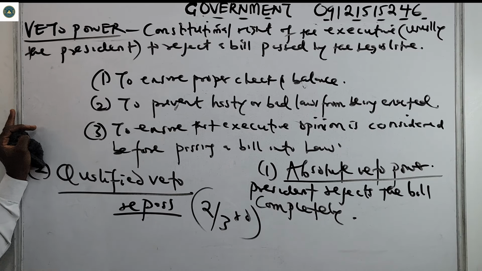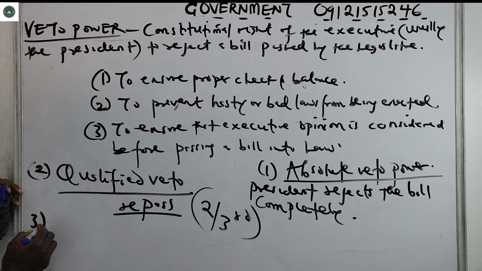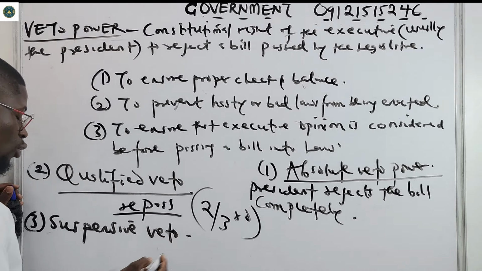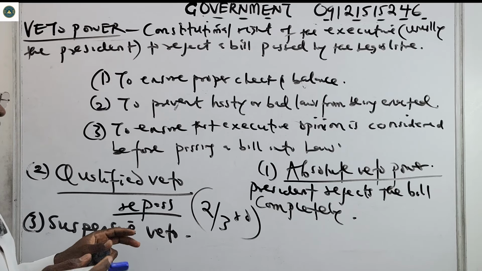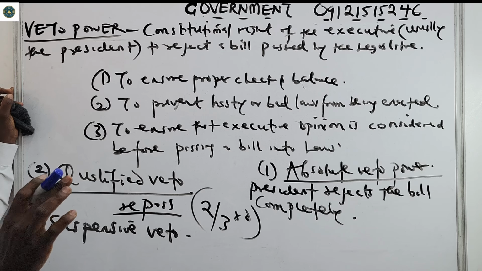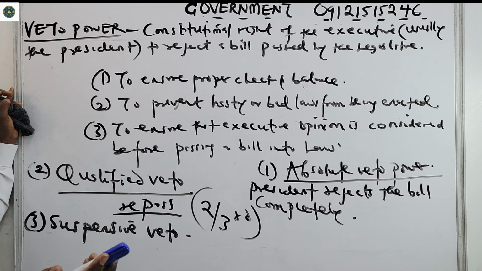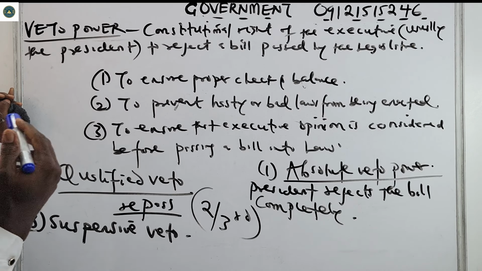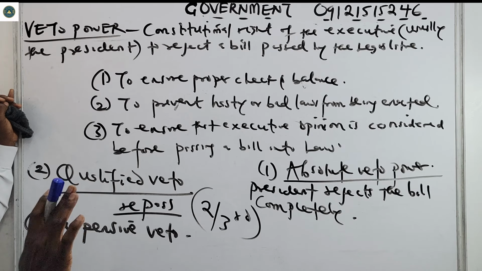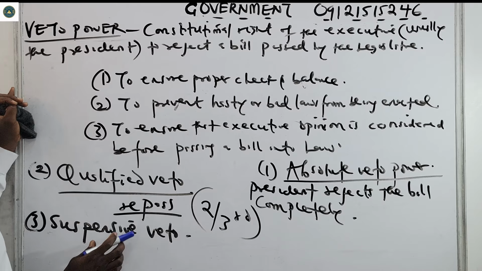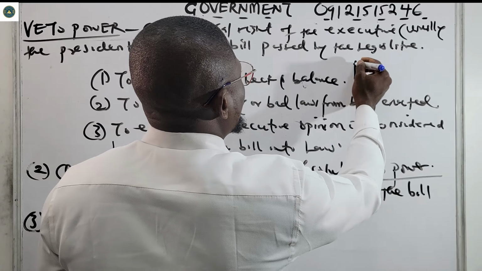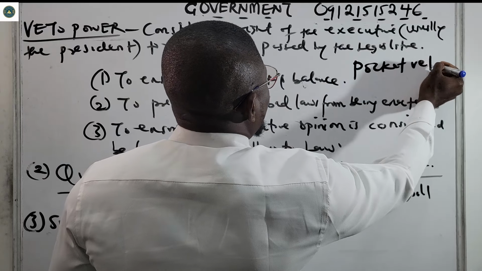Then we now have what I will call suspensive veto, number three. In suspensive veto, the president will delay the bill and not do anything about it. After some time, the legislature can still repass the bill and it becomes law, even without the president's assent. So that is suspensive veto. Now we have another one we call pocket veto. Pocket veto, all right?